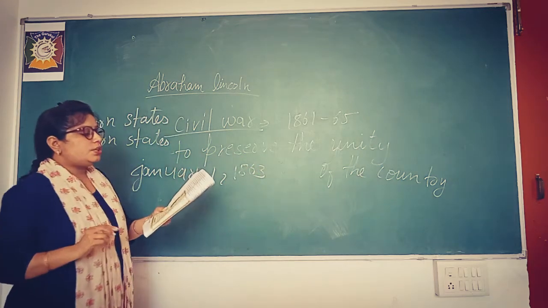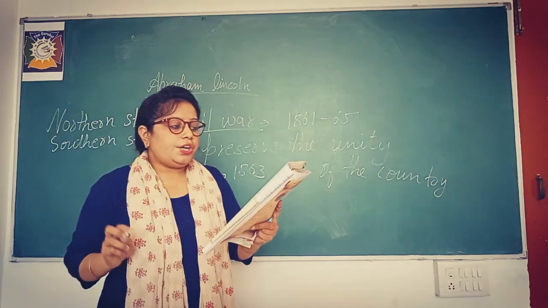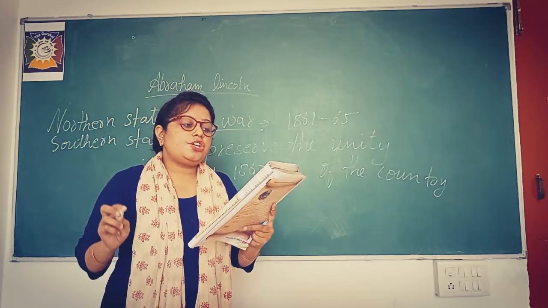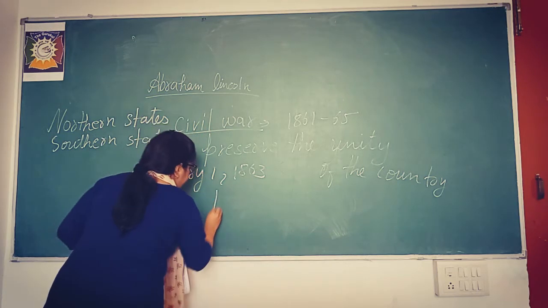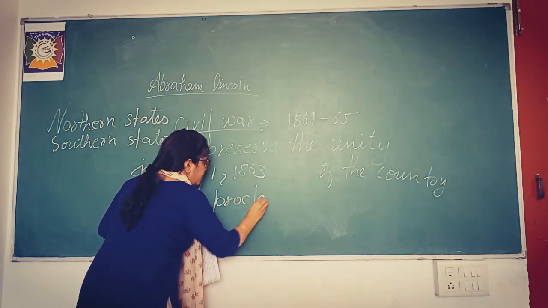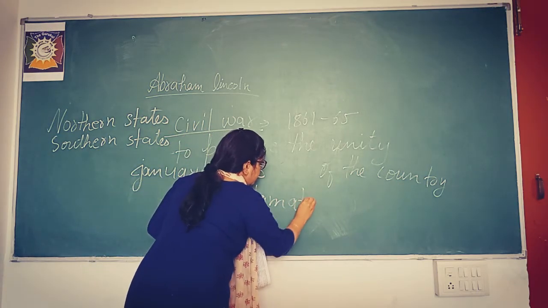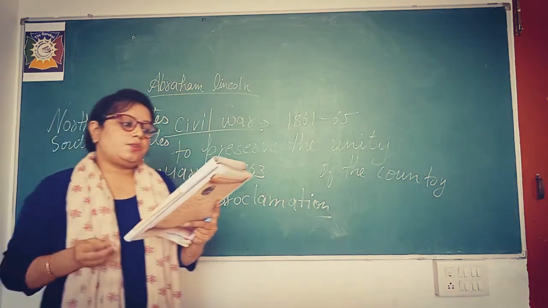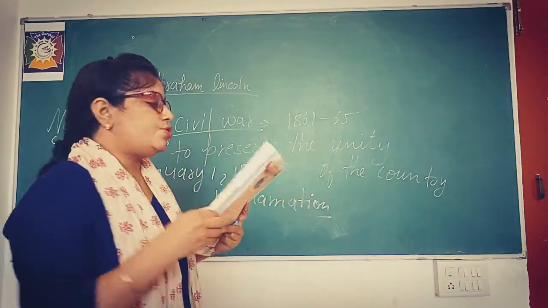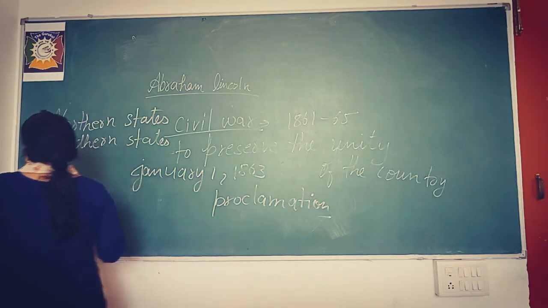What was done on this? Lincoln issued the Emancipation Proclamation. Proclamation, I'm going to write here. Proclamation means the announcement, and emancipation, I am going to write it here.